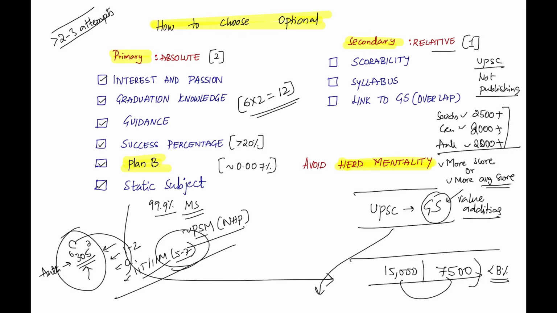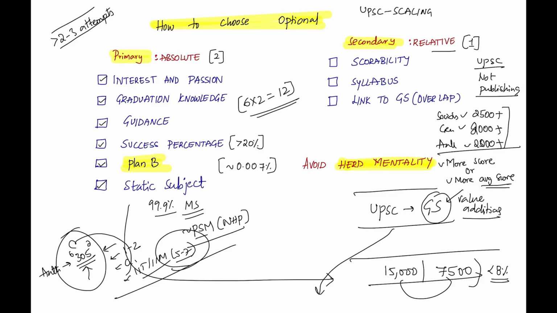You cannot have statistics behind it. So just based on a top score, you cannot choose an optional. But overall success percentage is the criteria to decide upon an optional. On an average, how many students are in this optional, and their success percentage and their average score should help you in choosing an optional, not scorability, unless and until the UPSC board comes up with the data. If they publish saying that this year sociology students are the highest mark getters aggregatively, that will never happen, because UPSC does scaling in optional.